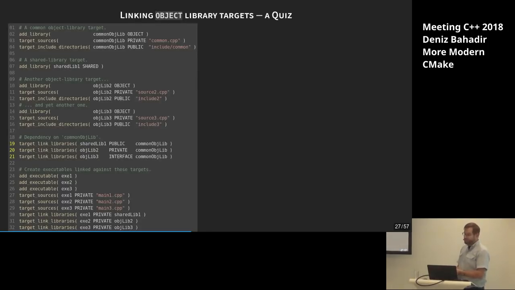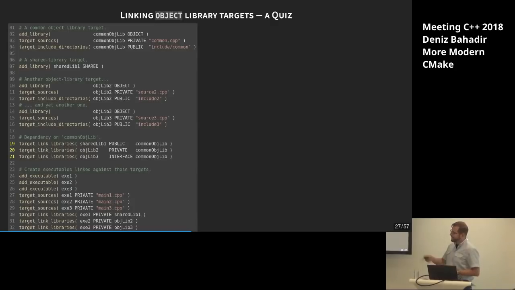And the interesting parts for the questions are lines 19 to 21. There we are declaring a dependency using different keywords, as you see. And we say here the shared library has a public dependency. So we remember public means setting build and usage requirements on the common object lib, while object lib 2 has a private dependency, setting build requirements on the common object lib, and object lib 3 has an interface dependency, you know that, usage requirement.